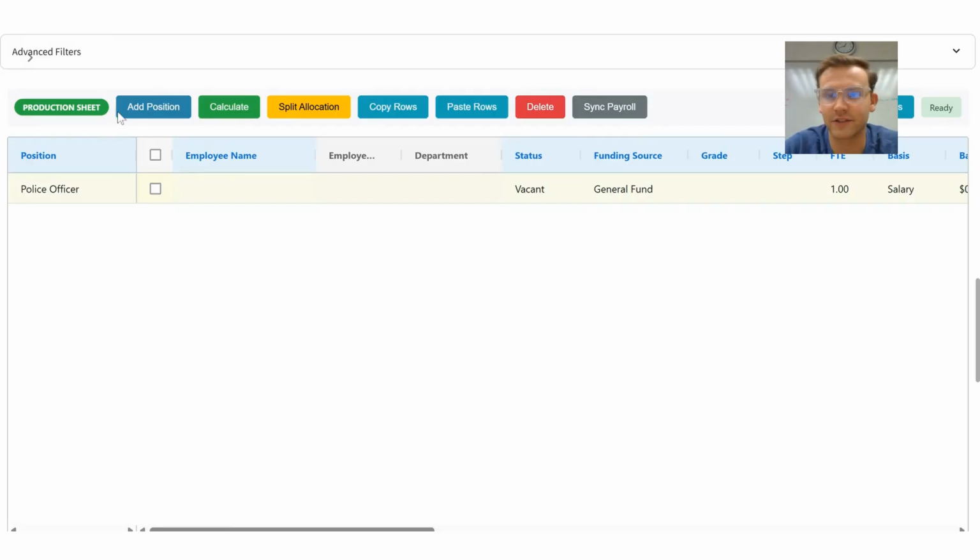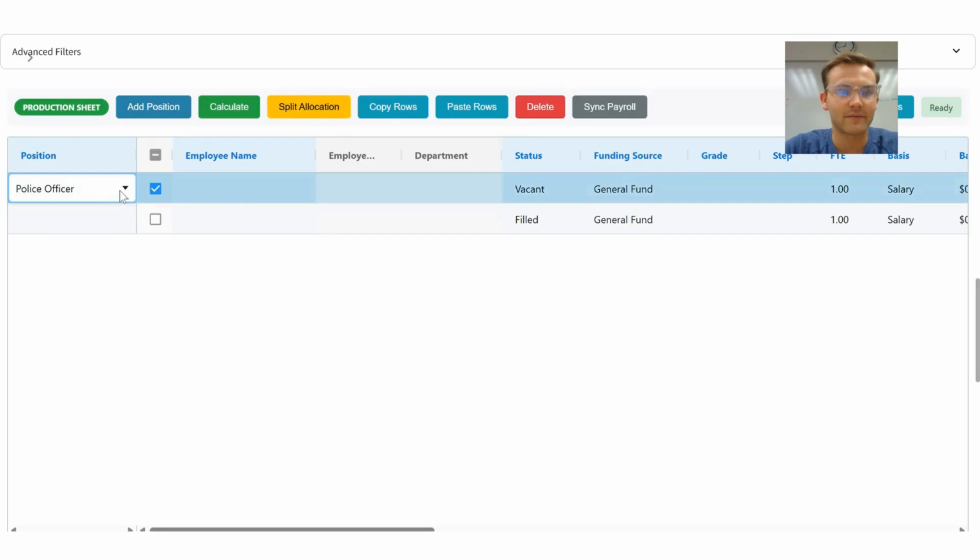This is our production sheet, but if you want to, you can add a position, you can calculate things, you can do split allocation. Let's say the new position is going to be an accountant, and they're going to be in finance, but they're also going to work as a consultant for the fire department, different things like that. So you can split positions across funds and across departments, whatever you need.